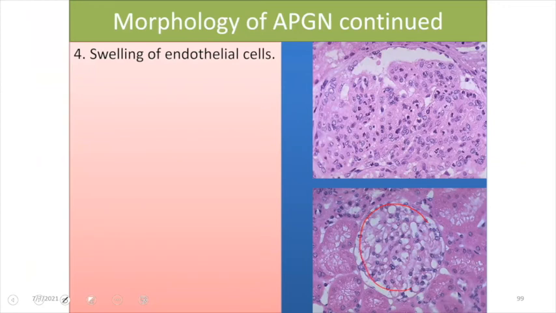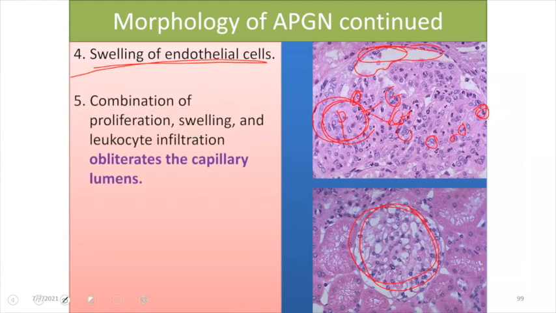So this is our normal diagram, and we can see here a lot of infiltration of neutrophils, monocytes, and macrophages. See, this is a neutrophil, and even this is a neutrophil, and we can see that there has been proliferation of neutrophils. So there has been proliferation, and this proliferation is endocapillary as well as exocapillary. Along with that, there will be swelling of the endothelial cells as well.